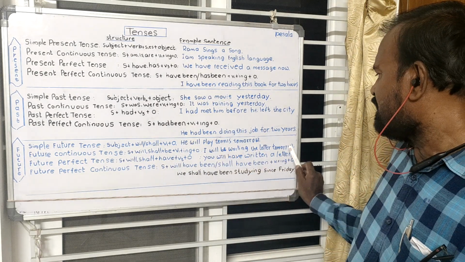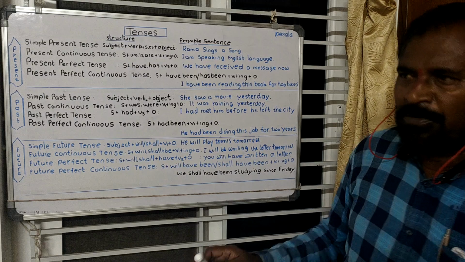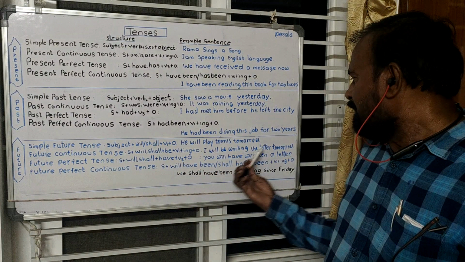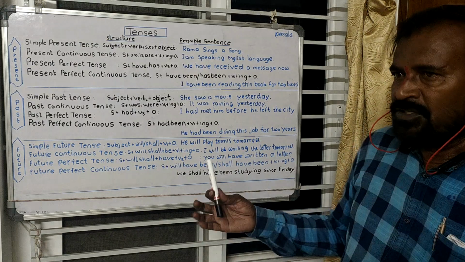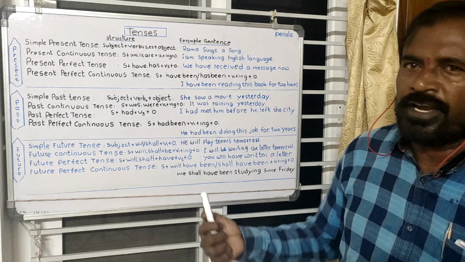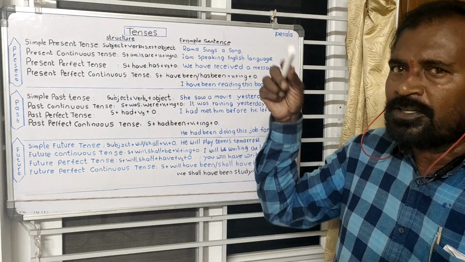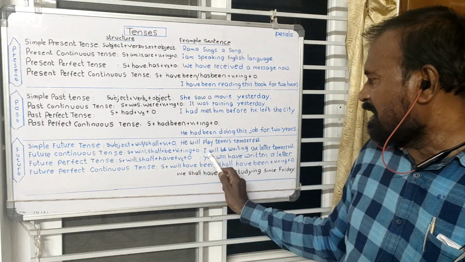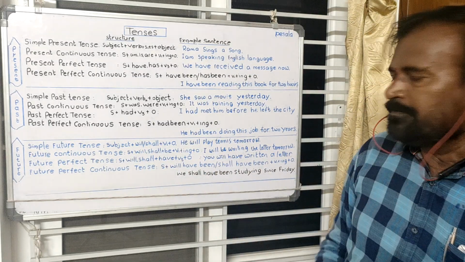I will be writing the letter tomorrow. It's about the coming action. Tomorrow I will be writing the letter. So in the coming time there will be an action going on. For those actions we utilize the future continuous tense. That is the example for this.